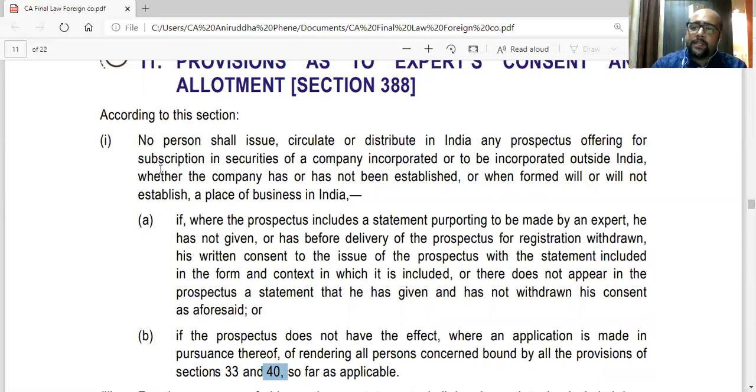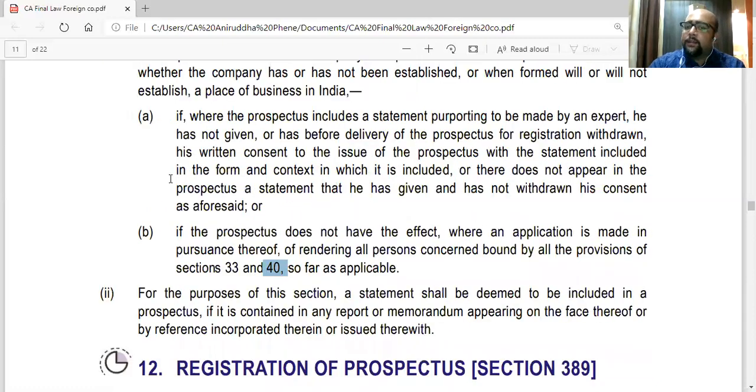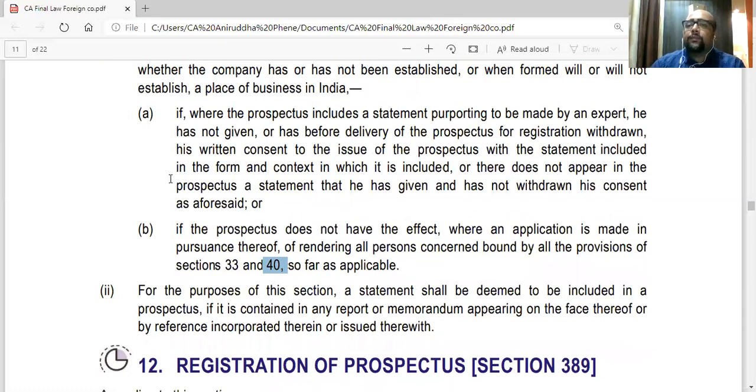That should be a statement added that even when he has given a consent, an additional statement is made that yes, consent has been given and he has not withdrawn it till date. So only then can they issue the prospectus. And secondly, if the company has not complied with sections 33 and 40 (33 talks about issuing an application form along with the prospectus, and 40 talks about applying for listing permissions at stock exchanges), then you cannot issue the prospectus.